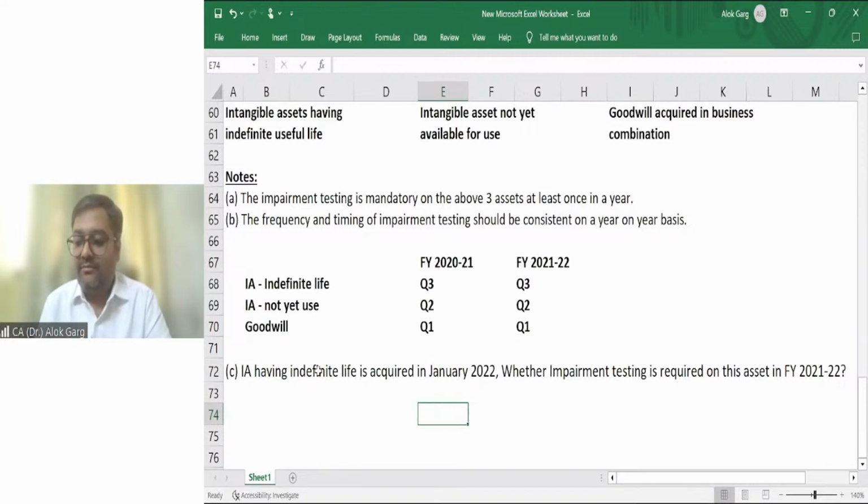What do you think? Is it mandatory? I am waiting for the answer.